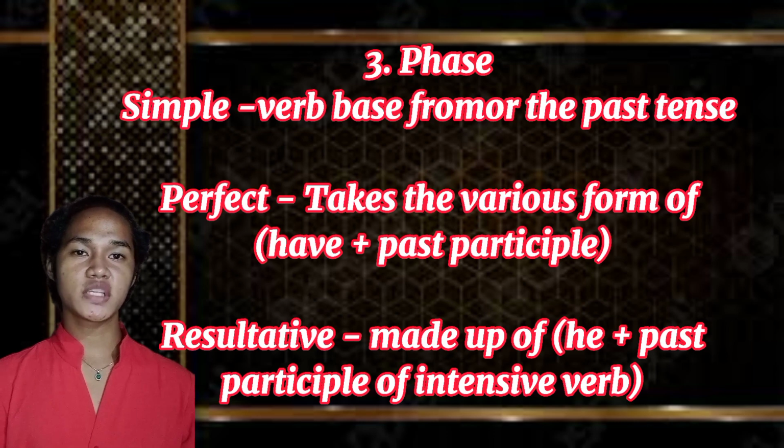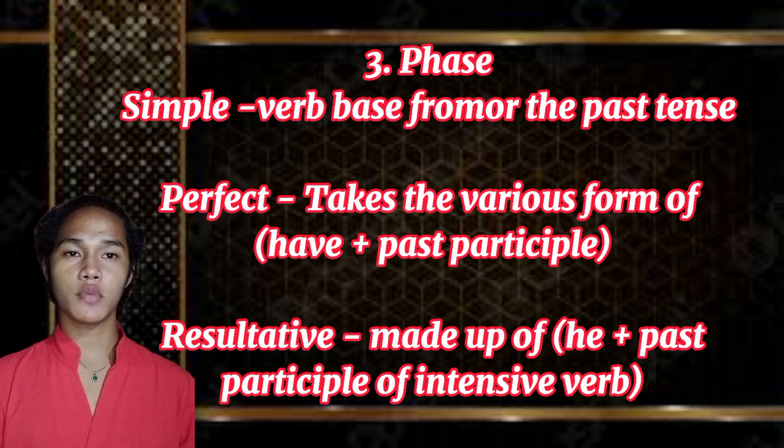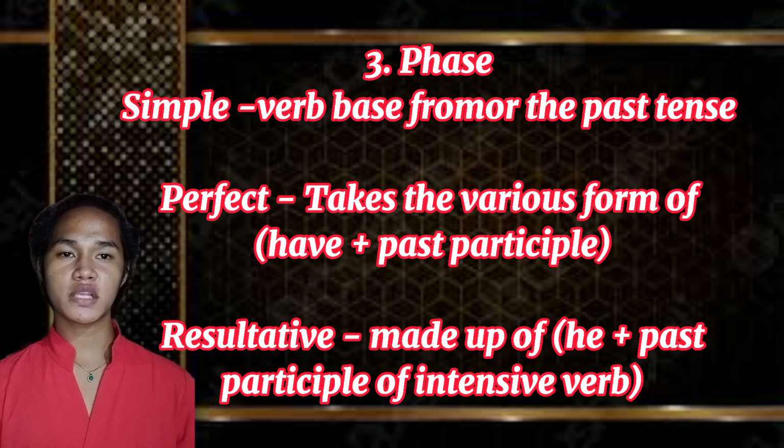The third one is phase. Simple phase: verb base form or the past tense. Phase perfect takes the various forms of "have" plus past participle. Phase resultative is made up of "be" plus past participle of an intransitive verb.